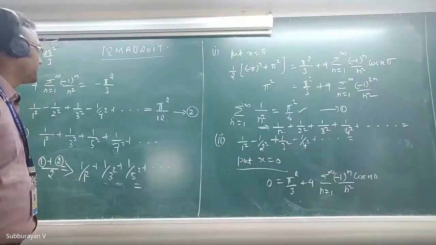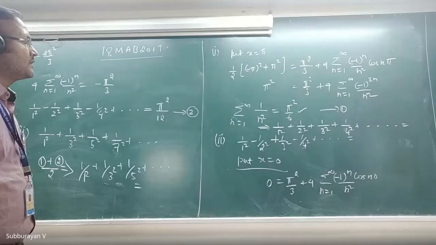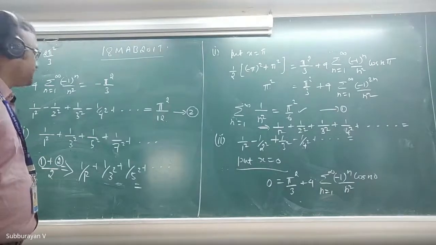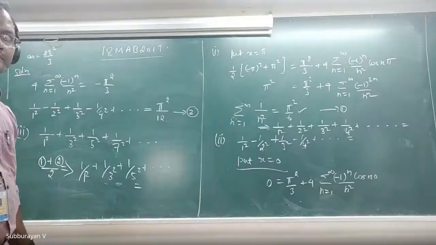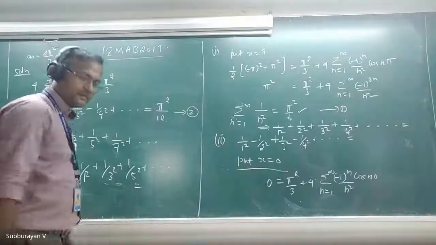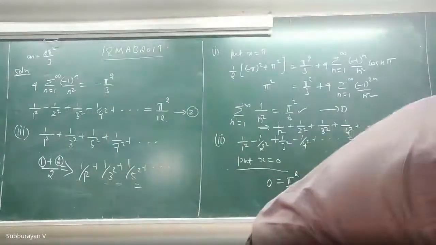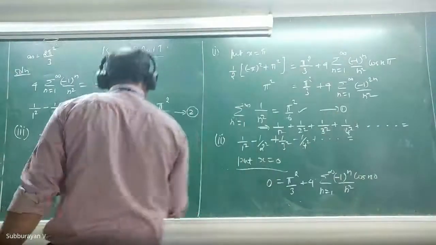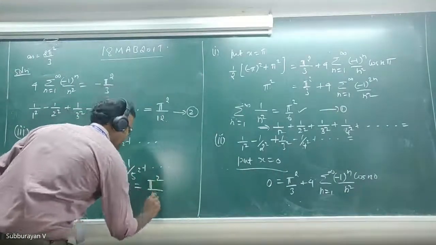Let's simplify. Pi square by 8. Okay, fine.